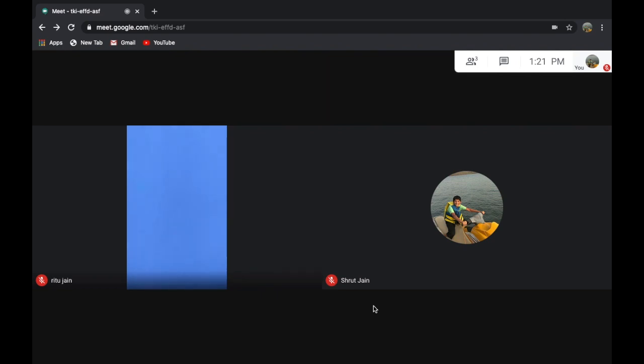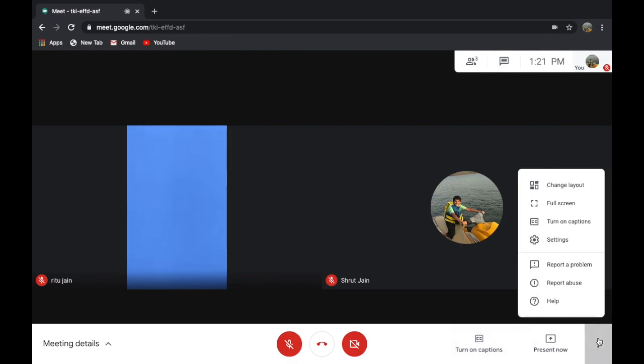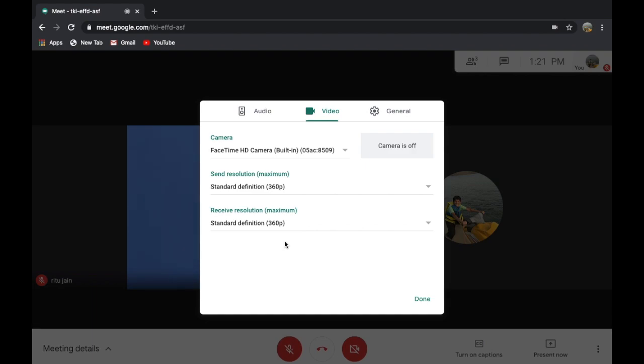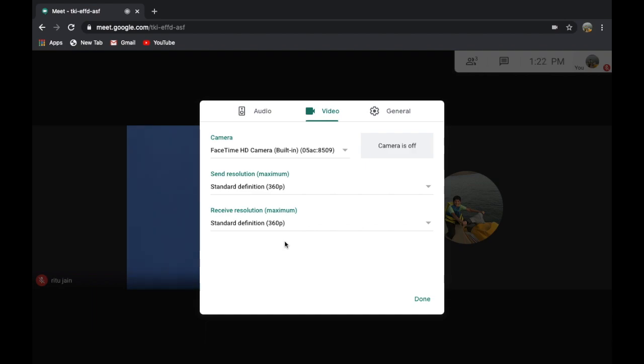So what you can do is reduce the data being downloaded, and basically we want to focus on audio. So just go into more options, settings, video, and receive resolution. Like over here, it's written receive resolution maximum 720p high definition. So reduce it to 360p if you have only a bit of a problem. So now it will download half the quality of data, like earlier it was 2, now it will be 1.